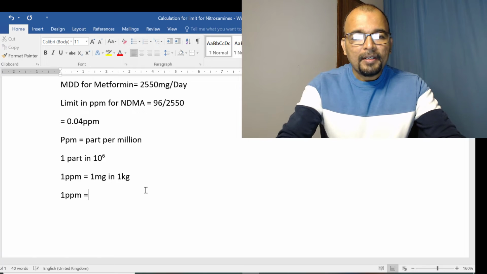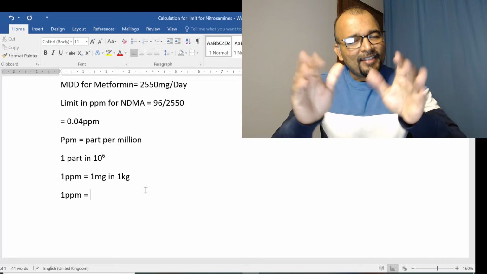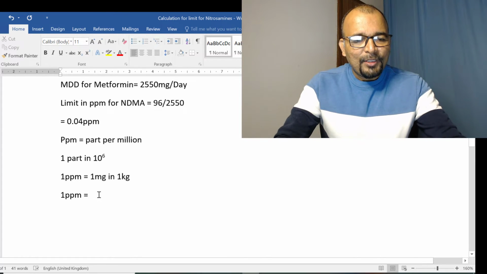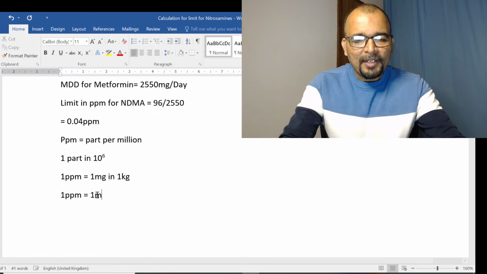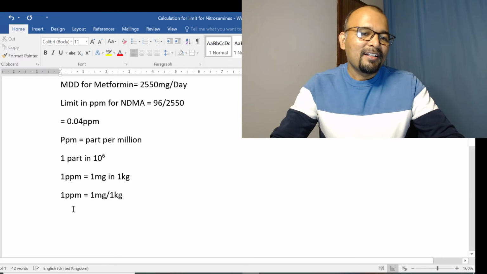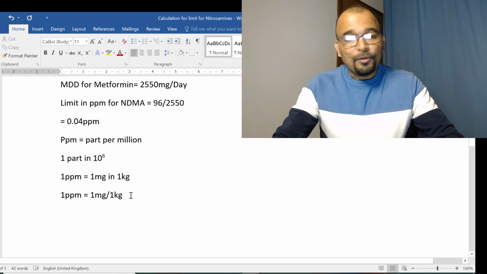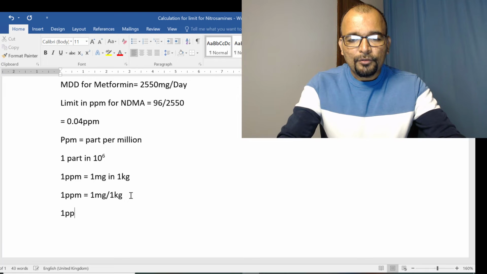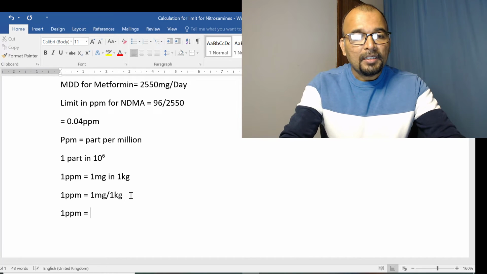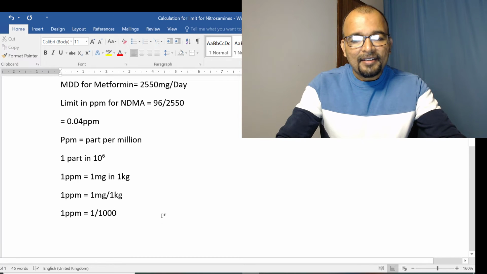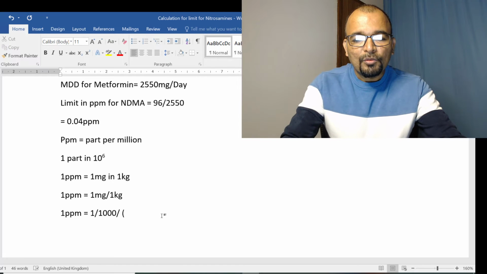1 ppm can also be understood that if I divide these terms by 1000, let me first write 1 milligram per 1 kg. Now this is the definition of the ppm. If I divide this by 1000, numerator and denominator, this will become 1 divided by 1000 and then 1 divided by 1000.